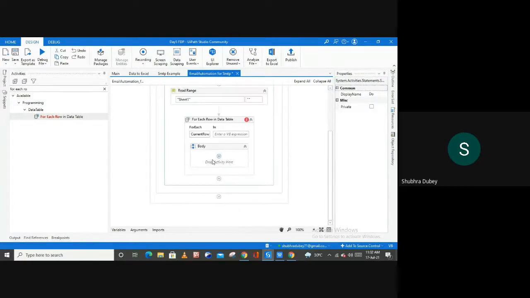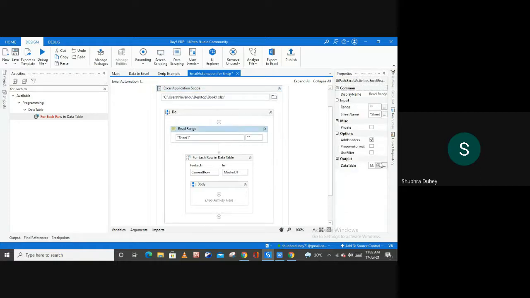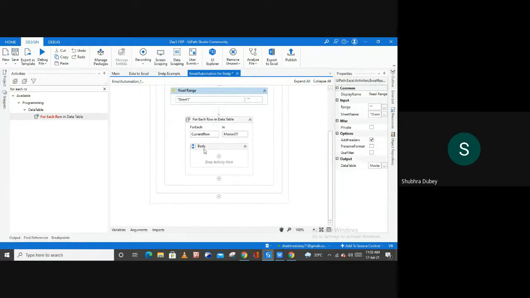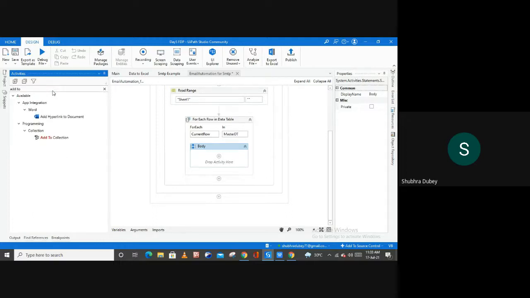Inside of this new section, here for each row, current row in your master DT. So this master DT is coming from here, right? So the read range activity, and now inside of this body, what you can do is, let me show you the activity which we are going to use inside of this body, known as add to dictionary, right?